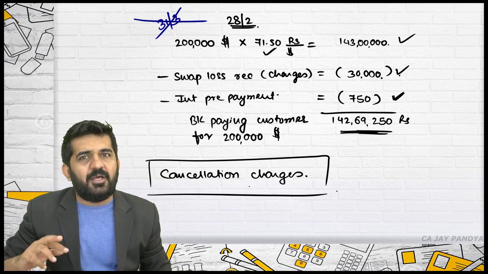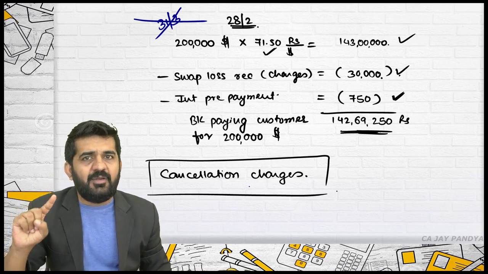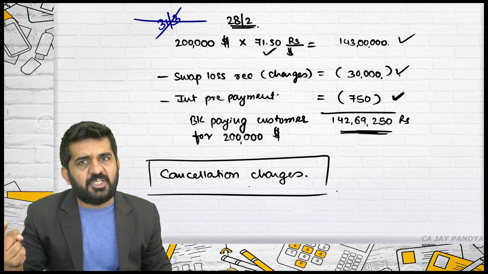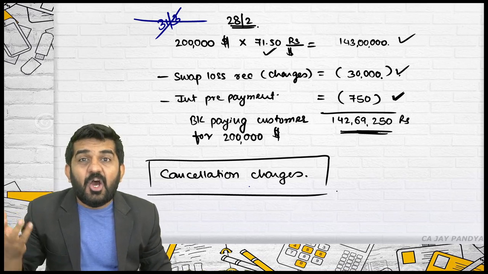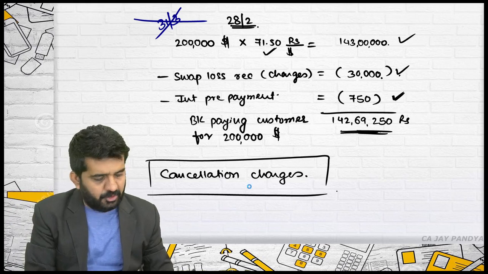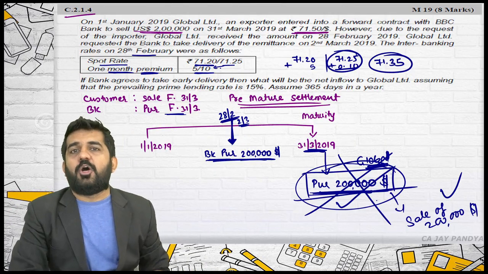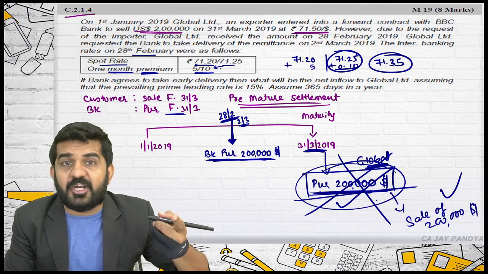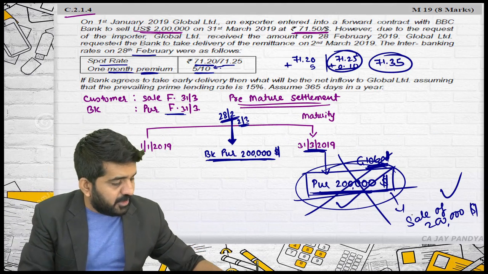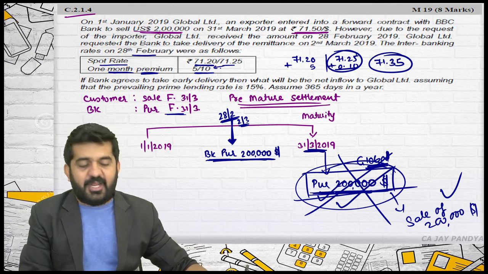The bank was having two things. Number one, as we are paying early, we will be charging some interest. As we are paying early, our contract was disturbed. We were already having a contract of purchase of $2 lakh as on 31st March. Now that contract will not be executed, so they will have to enter into another contract.